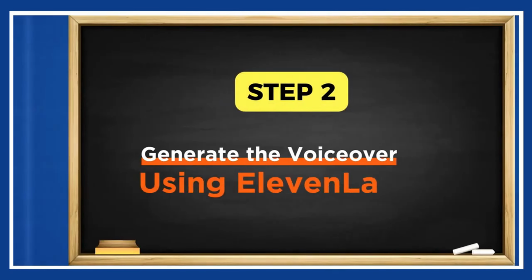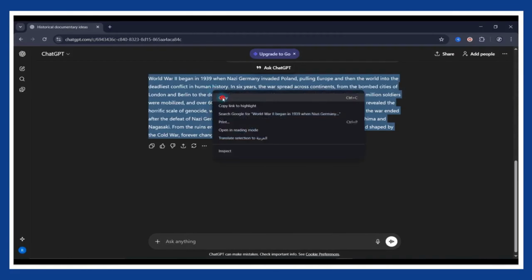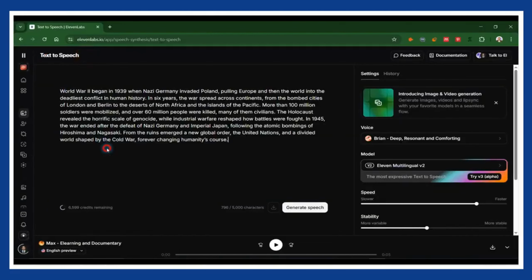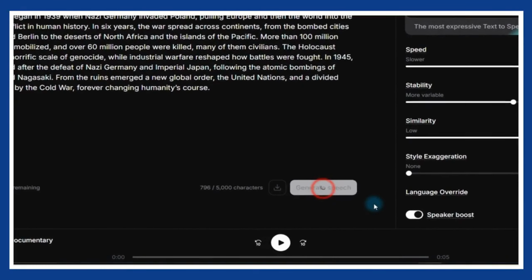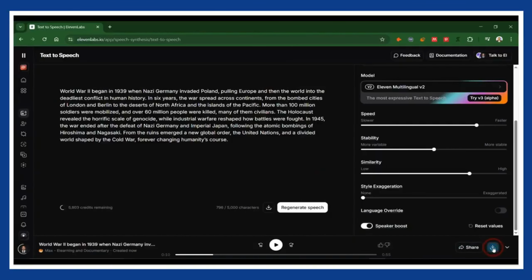Next comes the voiceover. Copy the full script from ChatGPT and open Time-Lapse. Paste the script into the editor and choose a documentary-style voice. Adjust the speed or tone if needed, then generate the voiceover. Once you are happy with it, download the audio and move on.